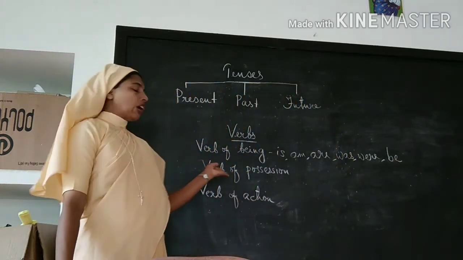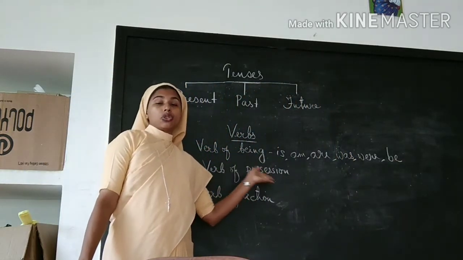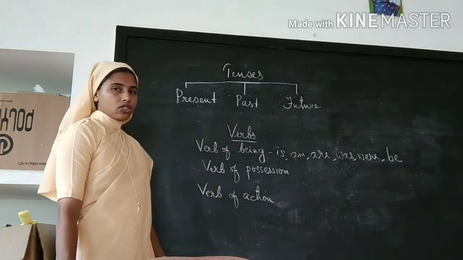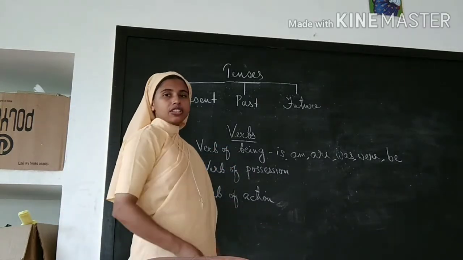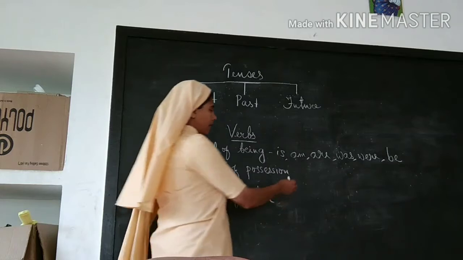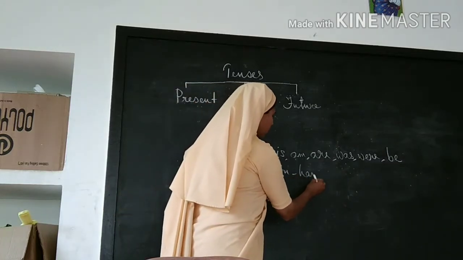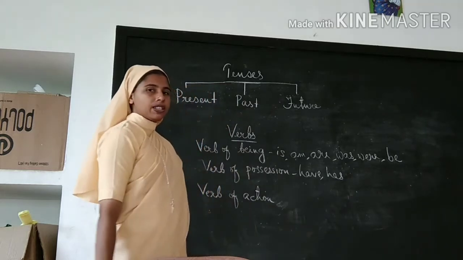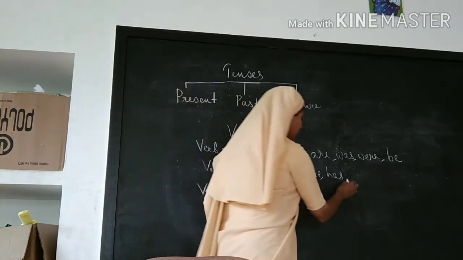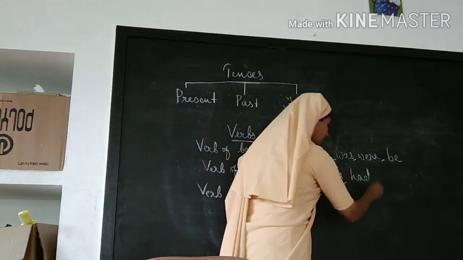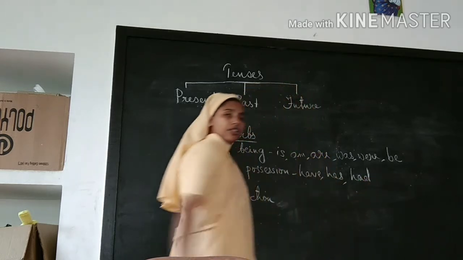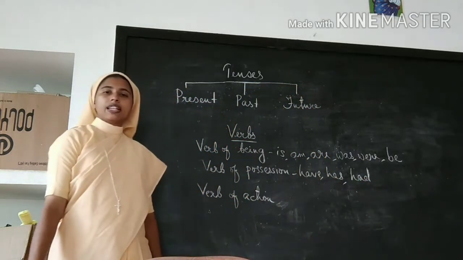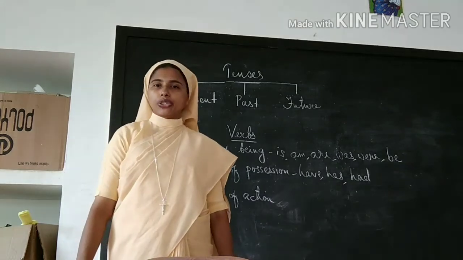Okay, and you have forms called verbs of possession, and in present tense have or has will be used. And in past tense it will be had. Future tense again the same, have will be used in future tense.